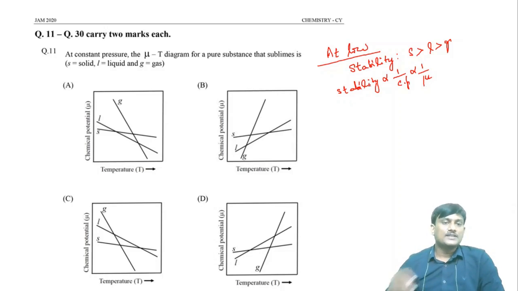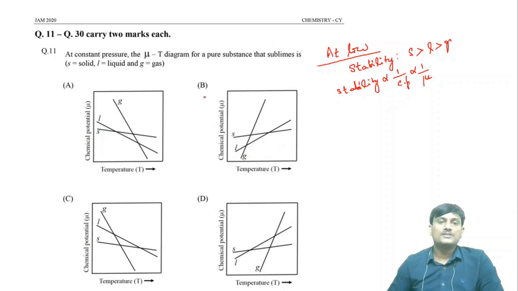Suppose you take this graph, here the chemical potential of solid is less, so solid is more stable at low temperature, the next stable is liquid, the next is gas. In this case, the order of stability is correct.